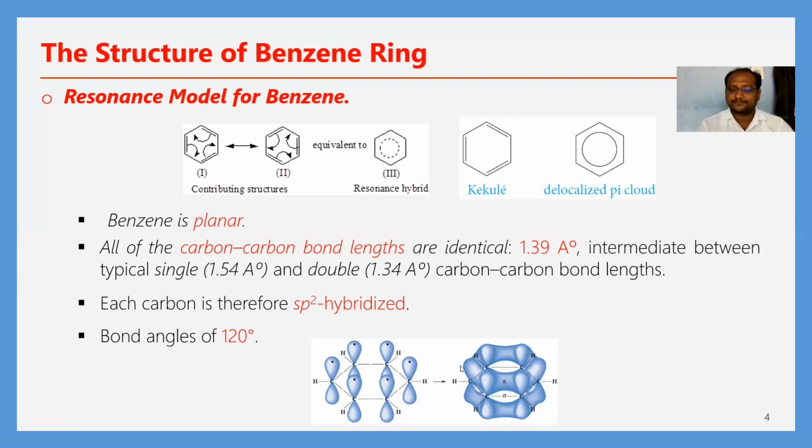Here we can observe the orbital picture of benzene. In this case, the pi cloud is distributed above the plane and below the plane like this.